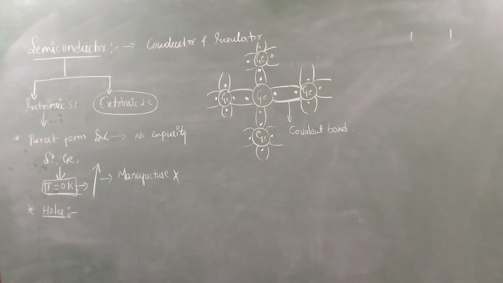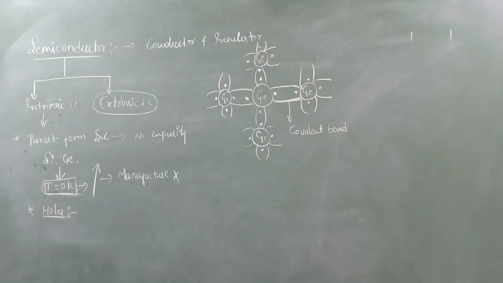So now, as you know, intrinsic semiconductor is the purest form of semiconductor. Silicon or maybe germanium has only 4 valence electrons in the outermost orbit, and they will combine together and make a bond. That is what we call a covalent bond.